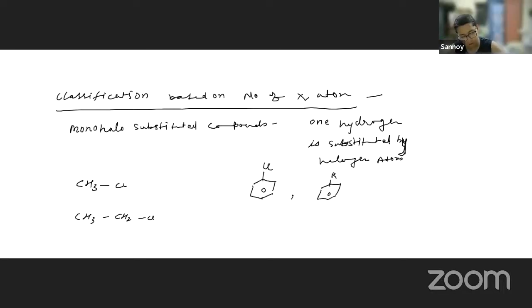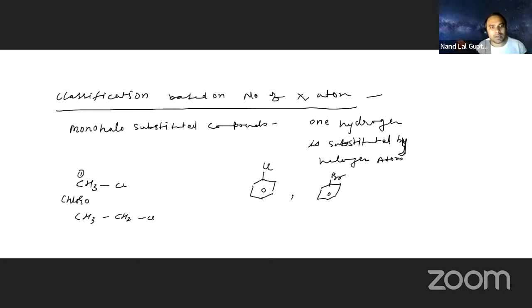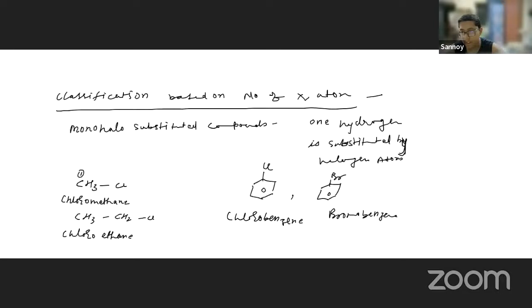Only one carbon is there, so the name will be chloromethane. This is chloroethane. What is this one? Chlorobenzene. In these compounds, only one halogen atom is present. Getting my point? Yes, sir.